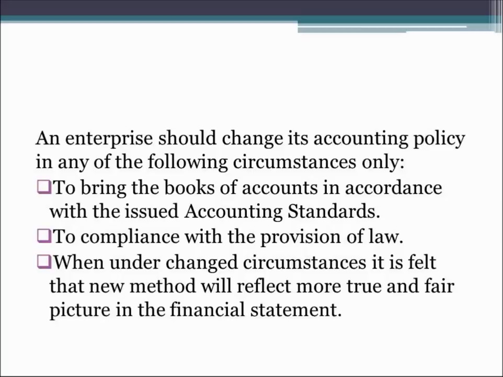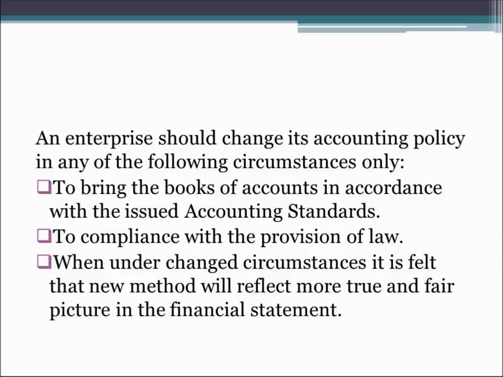If the accounting standards are changed, or if new accounting standards are issued which make it necessary for the enterprise to bring its books of accounts in accordance with them, and it requires a change of policy or some change in the methods followed by the company initially, then the enterprise can change its accounting policy and adopt a new accounting policy as per the issued accounting standards. We will study these accounting standards in the next unit, what they are and how they operate.